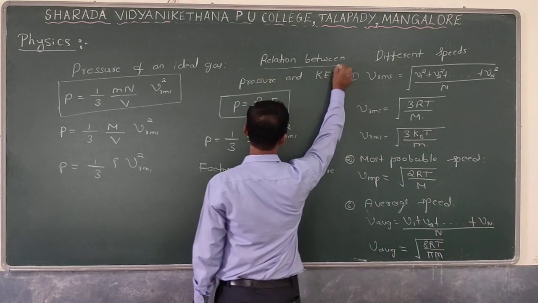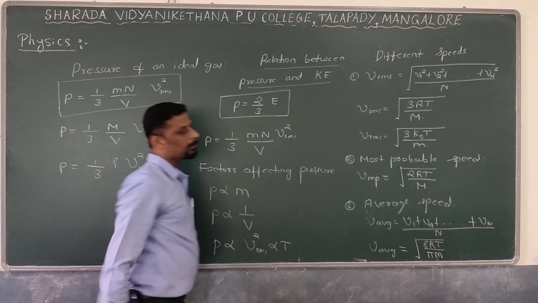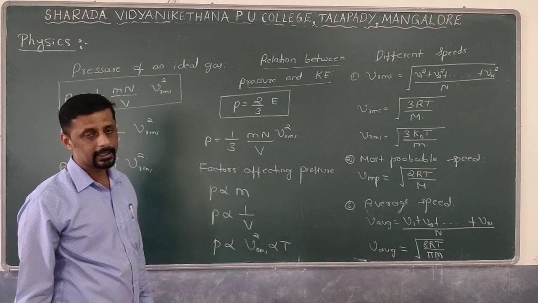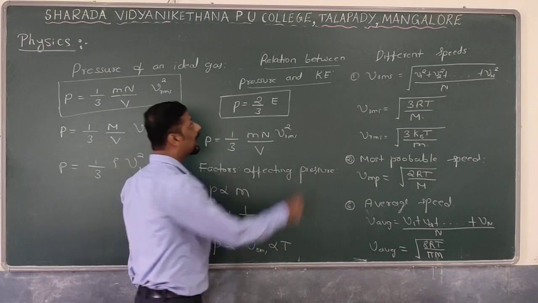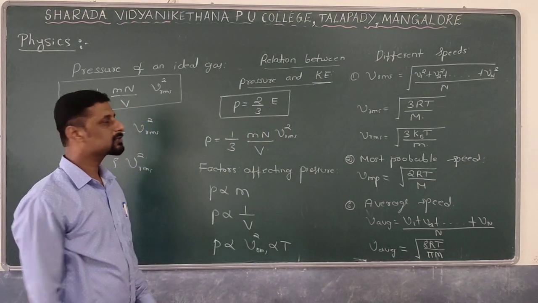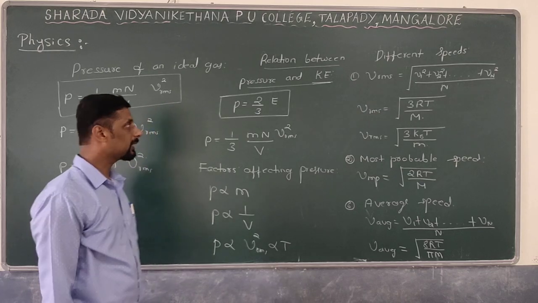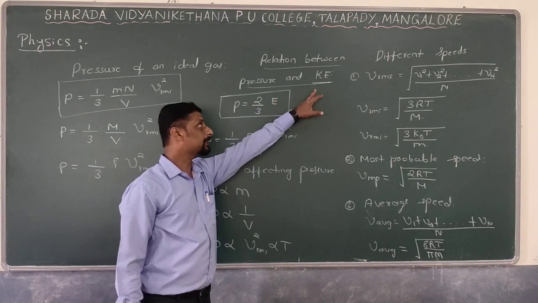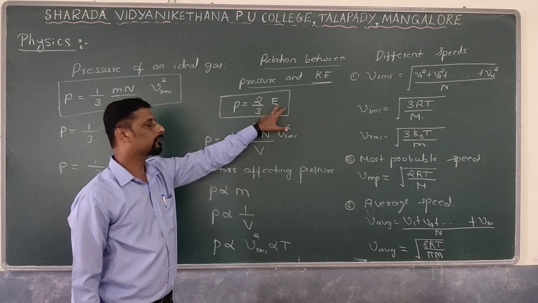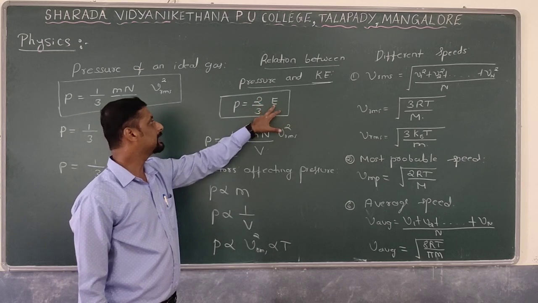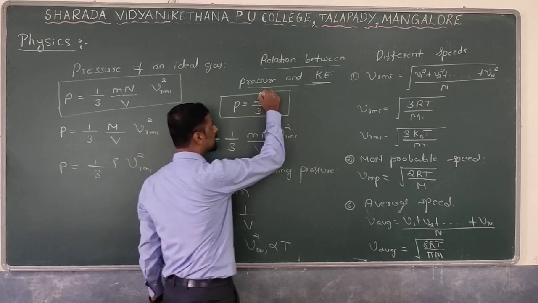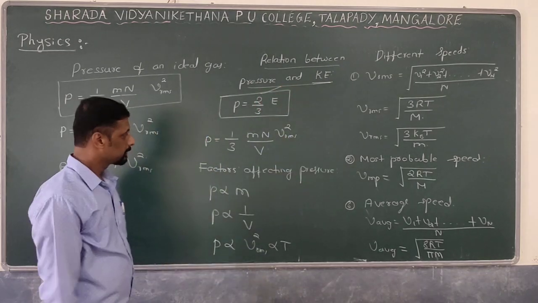Next, the relation between pressure and the kinetic energy. Gas molecules are moving randomly, and we are not considering the intermolecular force of attraction. So the gas molecules possess what type of energy? Kinetic energy. What about the relation between pressure and the kinetic energy? P is equal to 2 by 3 times the kinetic energy, or E is equal to 3 by 2 times the pressure. This is the relation between the pressure and the kinetic energy.